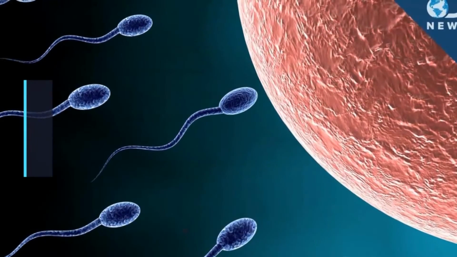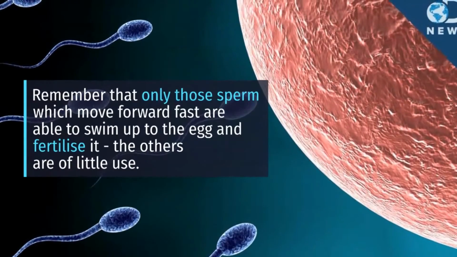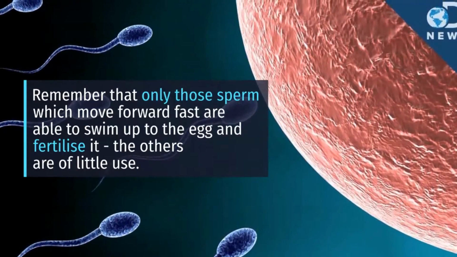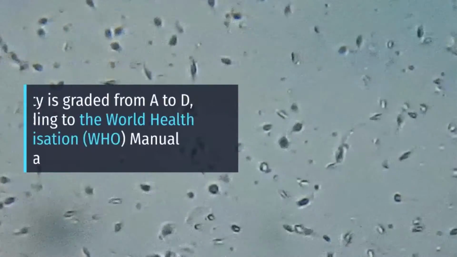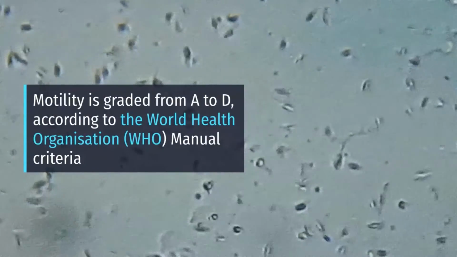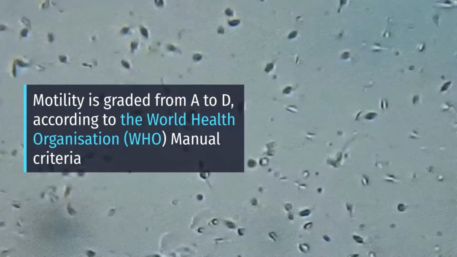Sperms are of two types, those which swim and those which don't. Remember that only those sperms which move forward fast are able to swim up to the egg and fertilize it. The others are of no use. Motility is graded from grade A to grade D according to WHO criteria.